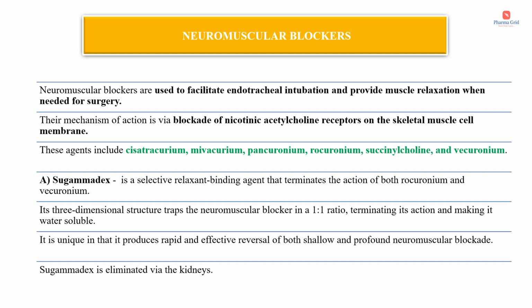Now, sugammadex. It is a selective relaxant binding agent that terminates the action of both rocuronium and vecuronium. Its three-dimensional structure traps the neuromuscular blocker in a 1:1 ratio, terminating its action and making it water soluble. It is unique in that it produces rapid and effective reversal of both shallow and profound neuromuscular blockade, and sugammadex is eliminated via the kidneys.